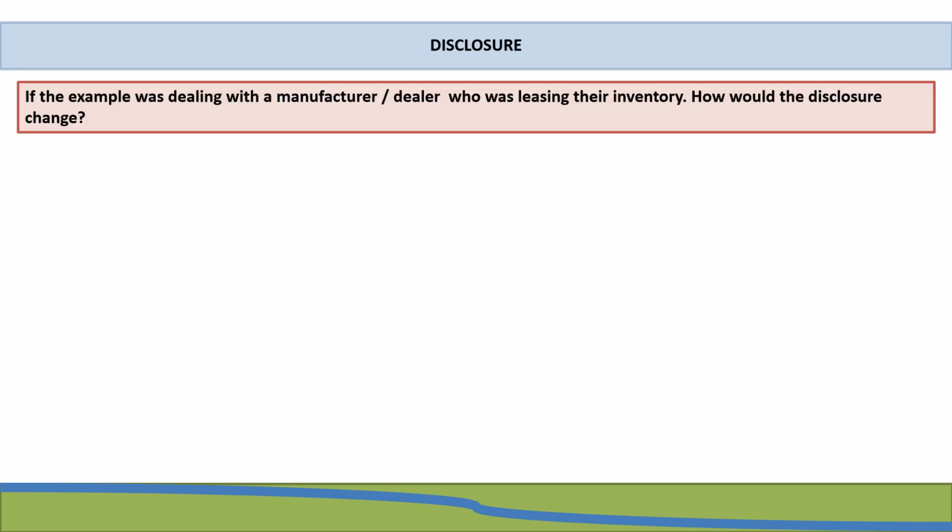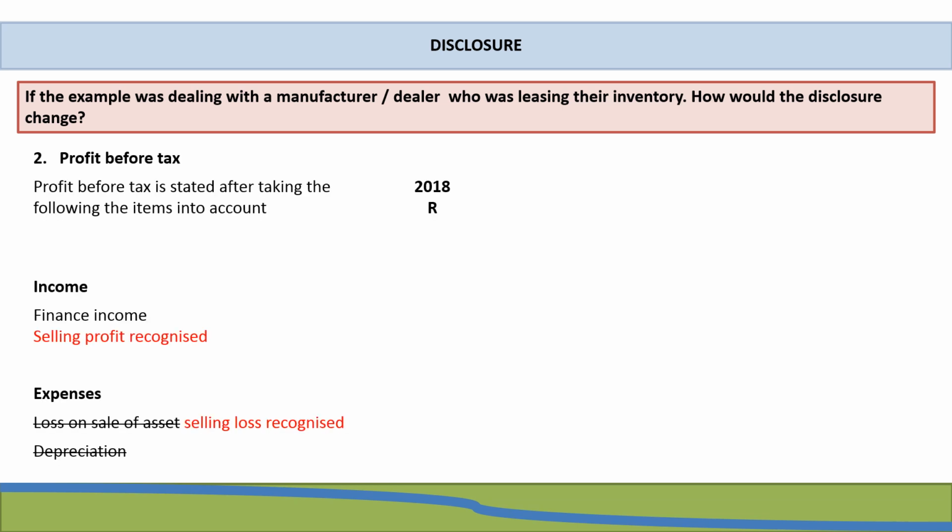Okay, so let's for a second think about if this example was actually dealing with a manufacturer dealer lessor who was leasing their inventory. Remember, you only apply the manufacturer dealer lessor leasing rules when they are leasing their inventory. So how would the disclosure change, and would it change at all? Well, let's have a look. As far as the profit before tax note is concerned, finance income would remain the same because whether you're dealing with a normal lessor or a manufacturer or dealer lessor, you have finance income.